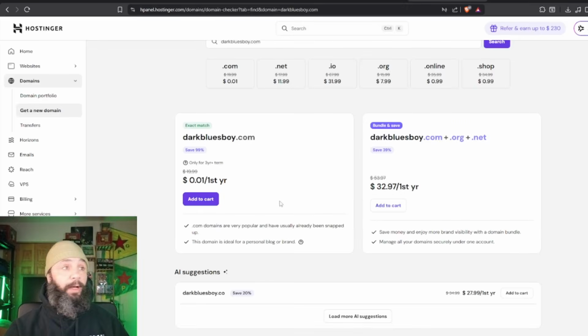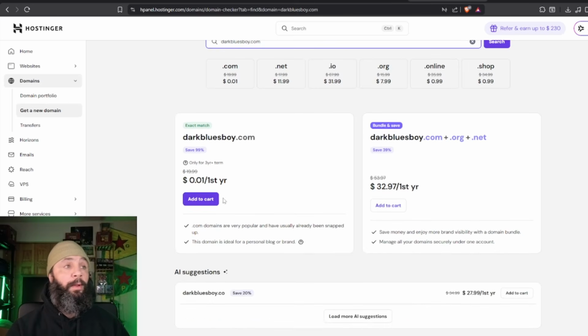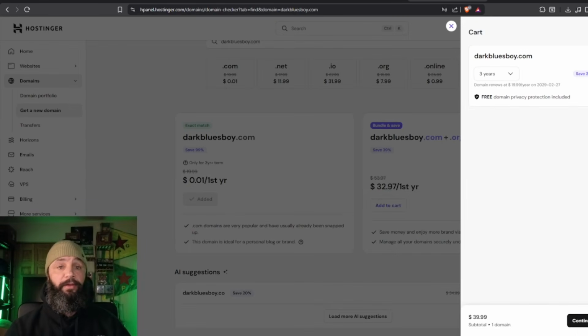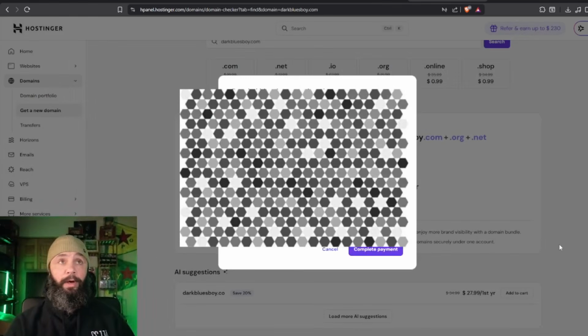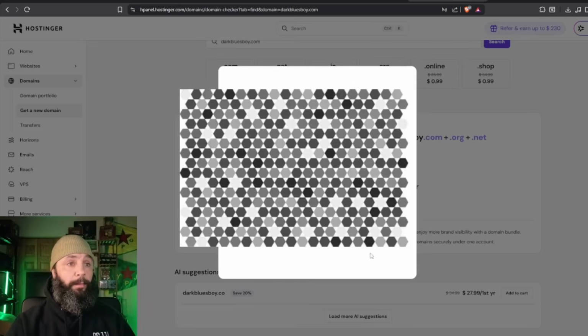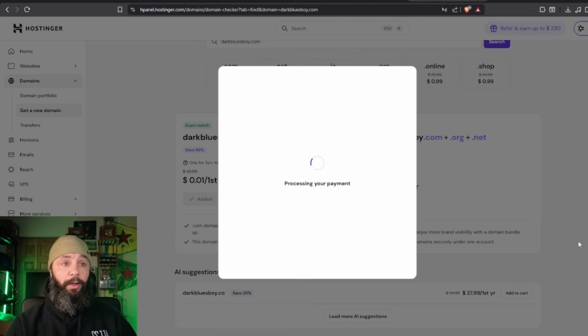And now I'm going to buy that domain as well. Remember, you don't have to do this, but it was available. darkbluesboy.com. We're going to buy that. And this is going to give us extra search power, and also give us a slight bit of brand protection, slash having any kind of claim to the Dark Blues Boy Empire that we're going to build here live on YouTube. And it's processing all my payments.